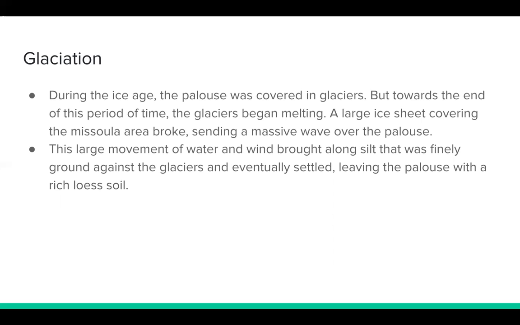The combination of strong winds and the wave coming from the northeast moved silt across the land of the Palouse. This silt, ground into fine powder by the still standing glaciers, is known as loess soil and is what forms the rolling hills that we see today.